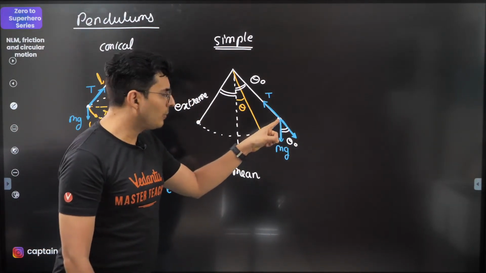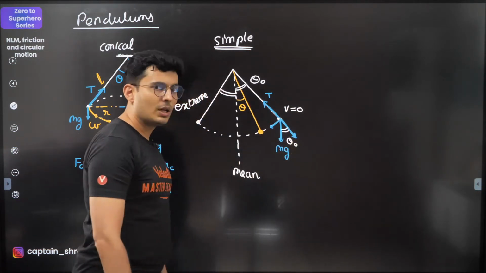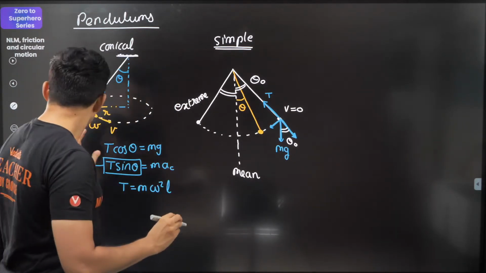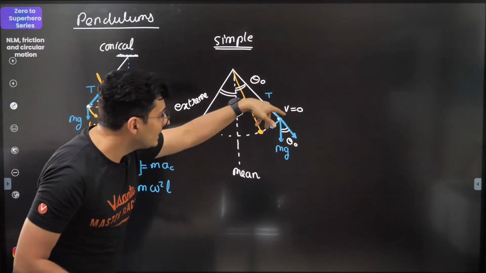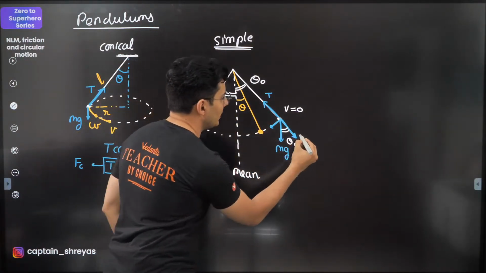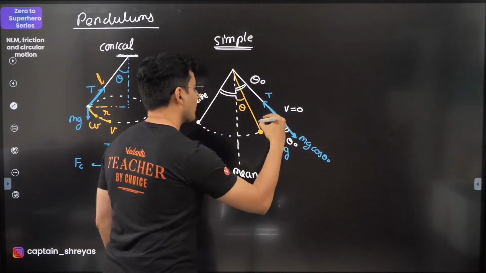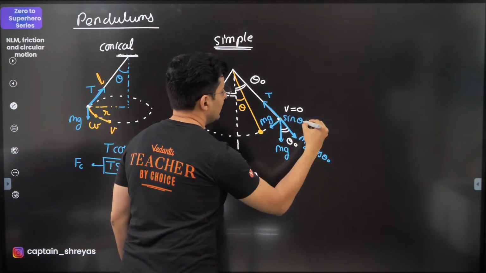So at this point, isn't the velocity zero? Fair enough, guys? Now, at the same position, instead of splitting mg into two components, mg cos theta naught and mg sin theta naught,